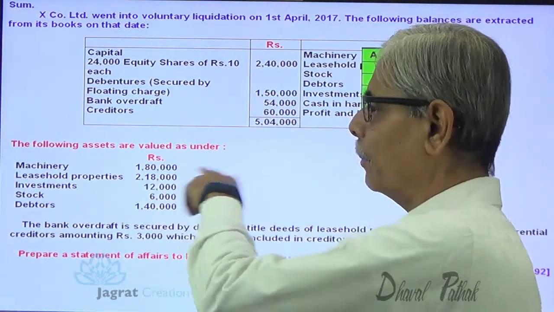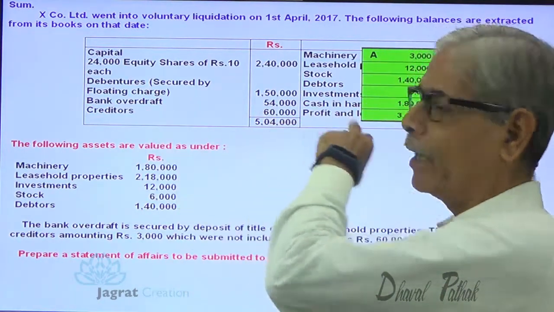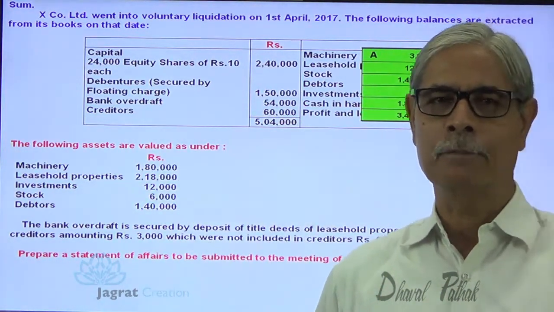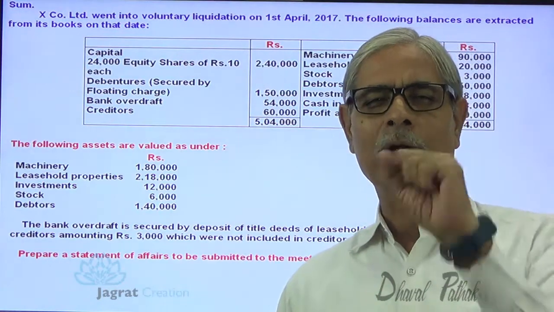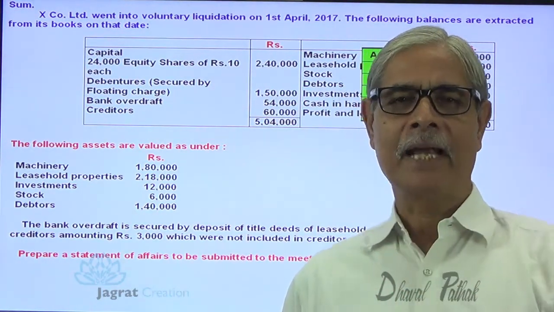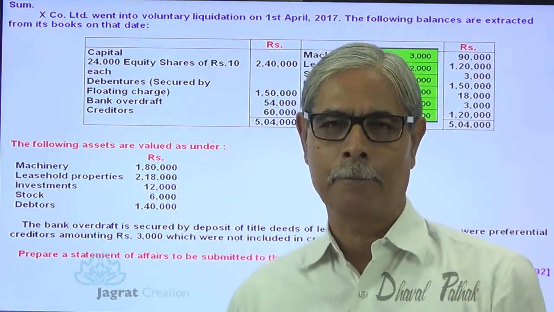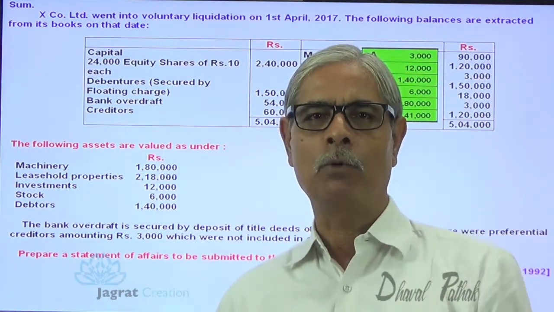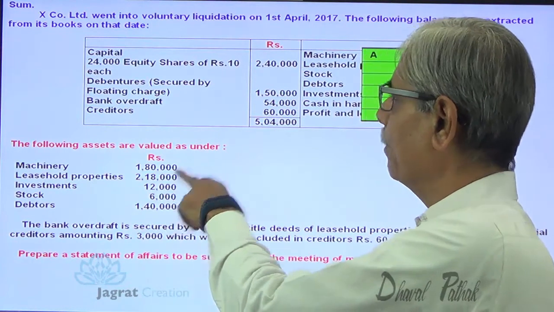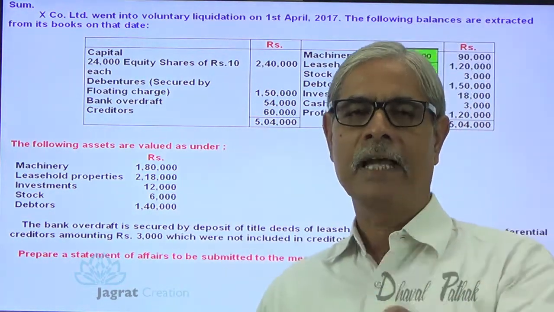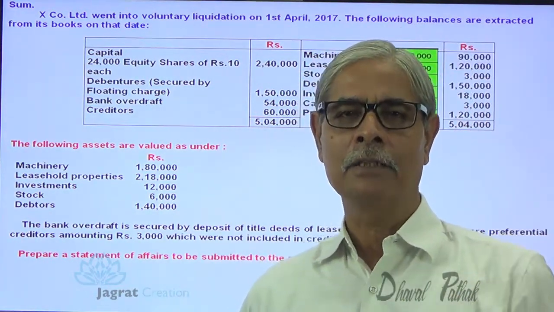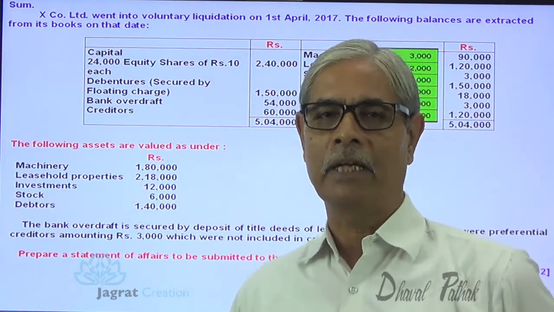Now this leasehold property 2,18,000 and bank overdraft has a charge of 54,000. So I will pay the bank overdraft 54,000. Let their claim be settled against the realizable value of leasehold property. And the remaining amount, that is 2,18,000 minus 54,000, is the amount available to the liquidator for the purpose of settlement of the claim.